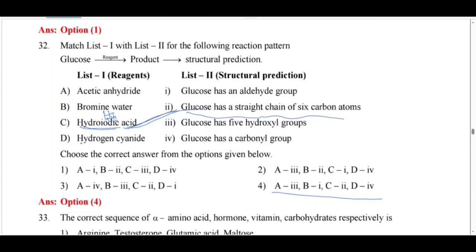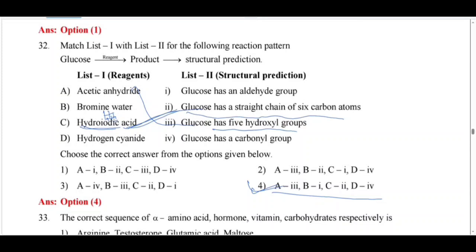See here, for A, I move to acetic anhydride. When glucose is treated with acetic anhydride, it gives pentaacetate, because glucose has 5 hydroxyl groups. So A is matching with 3. So option 4 is correct.